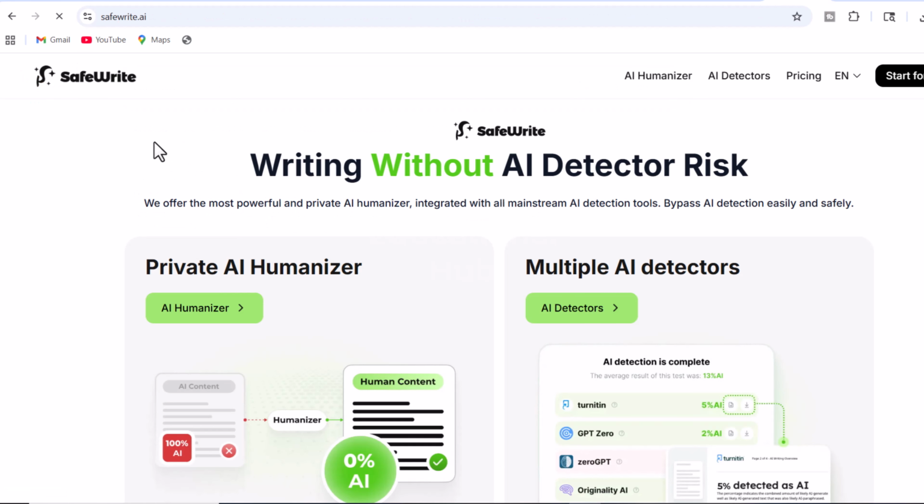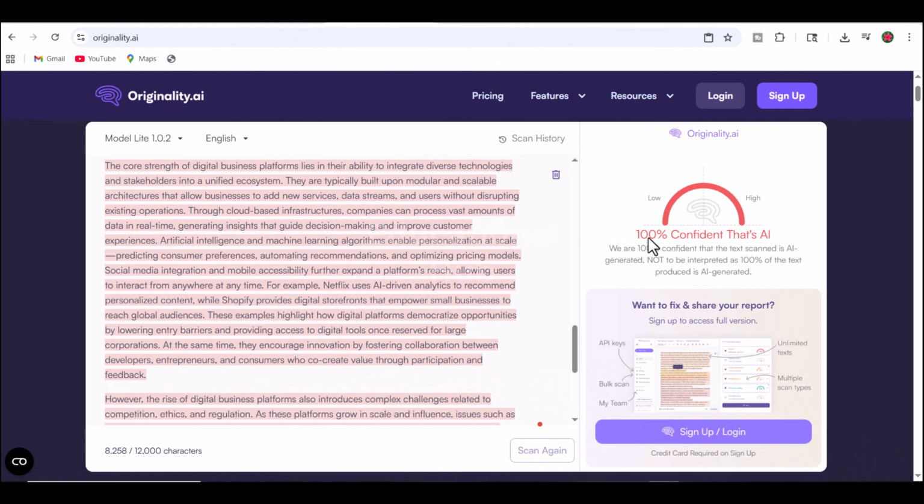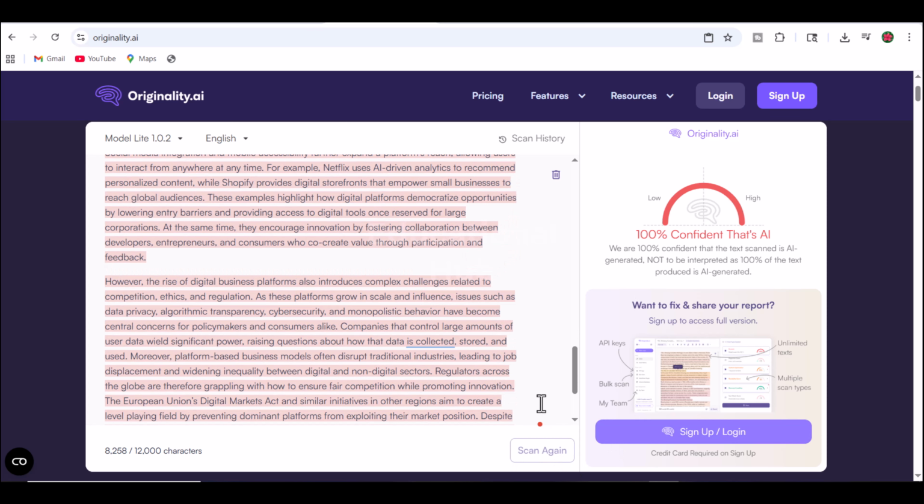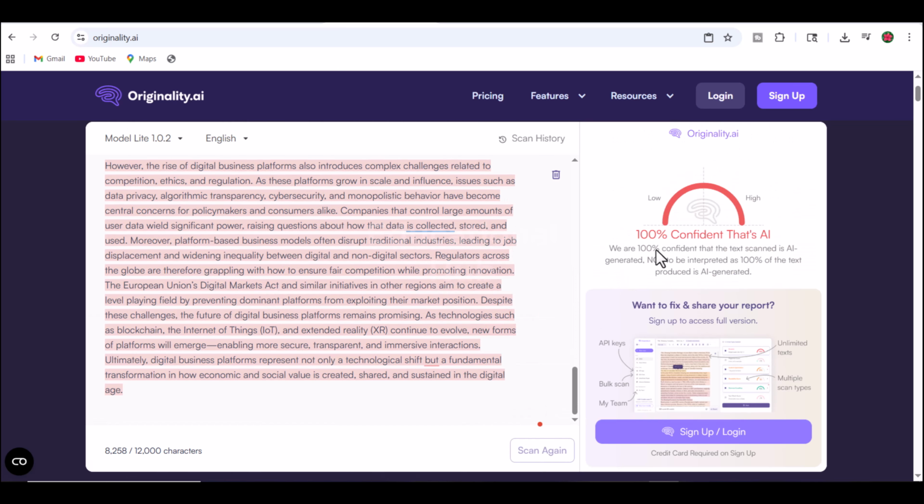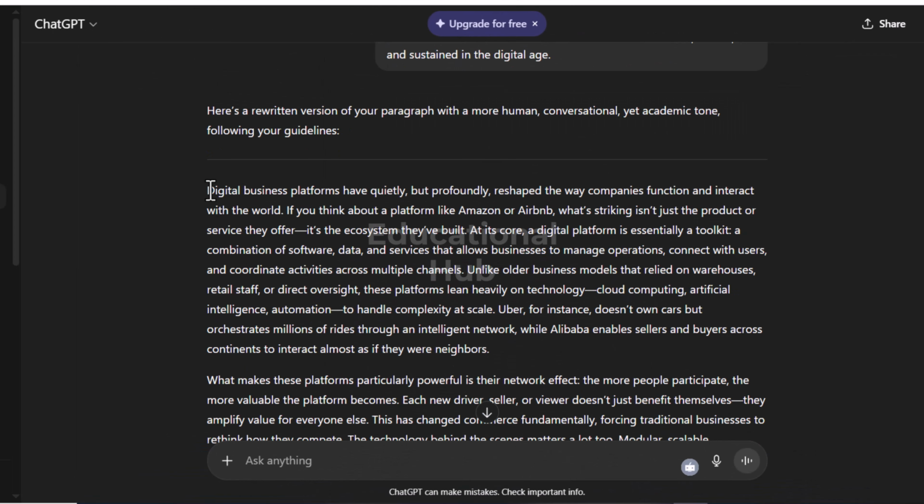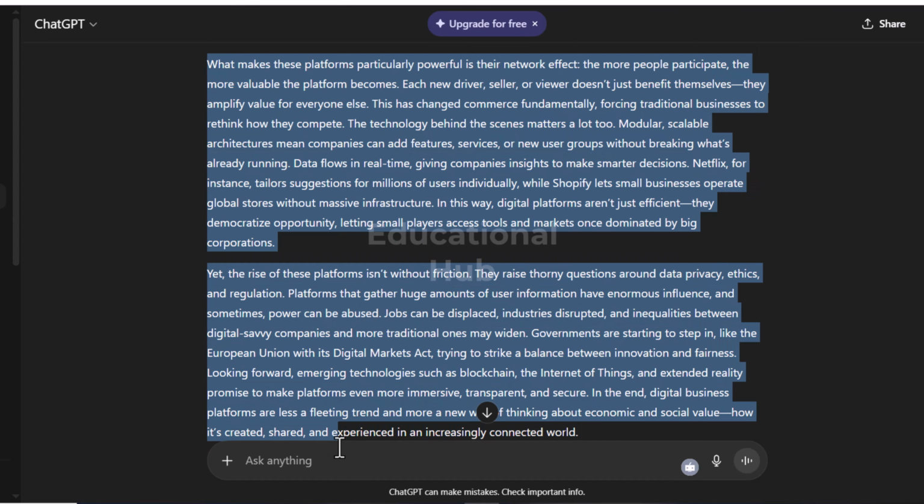Back to the main deal. I copied the text rewritten by ChatGPT and pasted it into SafeWrite AI Humanizer. If you use the free version, you can rephrase only 250 words. Copy text over here. Let's see the results now on Originality AI first before we check on Turnitin.